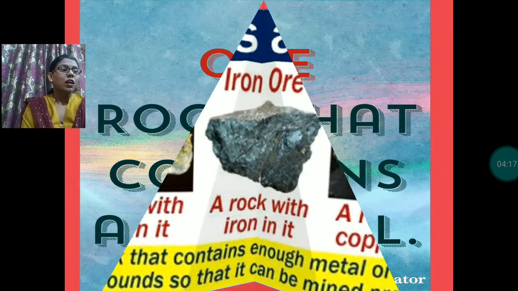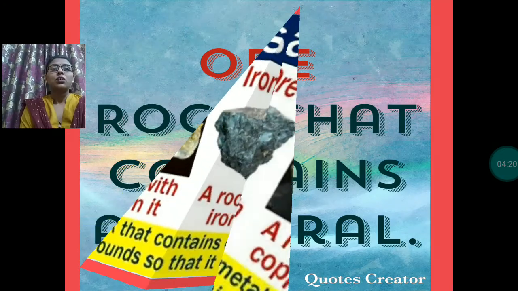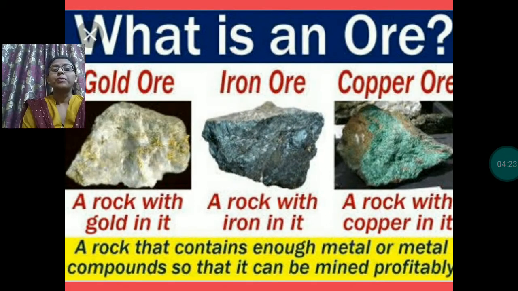Now another thing is ore. What is ore? Mineral ore. Many times you have heard the name mineral ore. What is ore? Ore is rock. A rock that contains enough metal. Rocks that contain the metal are known as ore. A rock that contains minerals is known as ore. In your book it is given that a rock that contains minerals is known as ore.